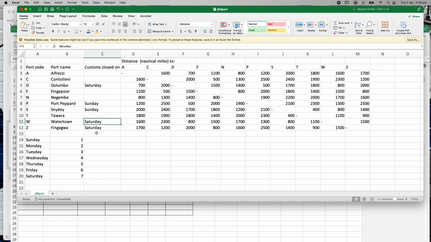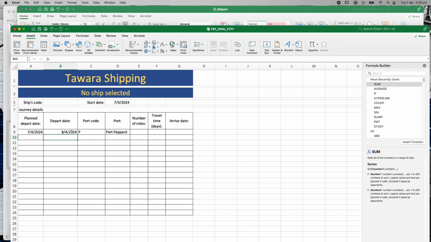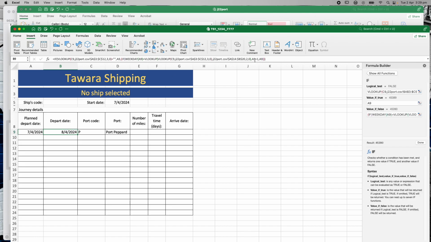And if it is closed on that day, we need to increment the date by 1 extra day. Saturday, it's closed, they can't send anything out on Saturday, so they're going to send it out on the Sunday. Sunday, it's closed, they can't do anything on Sunday, they're going to send it out on the Monday, okay? And none of these are closed 2 days in a row, so we just increment it by 1, which is why when I did this code here, I did A9 plus 1. We're just incrementing it by 1 day. However, if none of that's true, then we can just leave it as A9. We can leave it as the same date, okay? So this is kind of a VLOOKUP inside a VLOOKUP, inside an if, which is about the weekend.